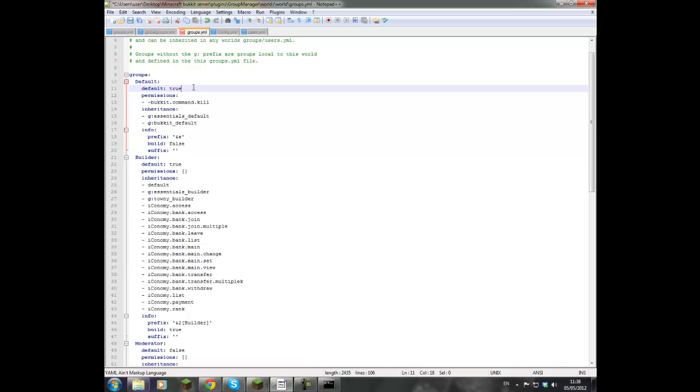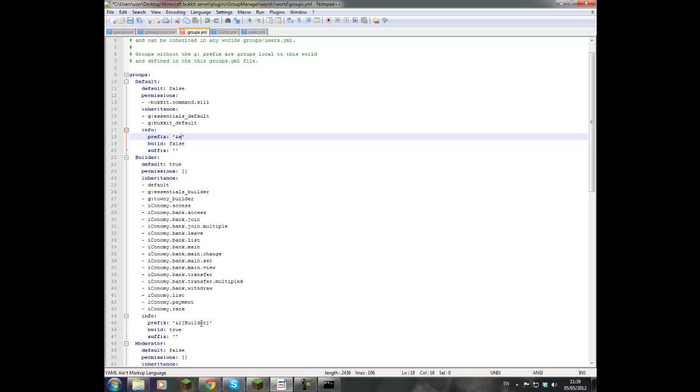Okay, so what that means is as soon as you log in to the new server, if say you invited your friend or a random person to join your server, then they would automatically be the default group. So I have that as false because I want them to be automatically a builder, but you can have that as true until you decide whether you want them to be a builder or whatever. Okay, so you can set that to false and builder to true if you want, or you can just keep it as normal.